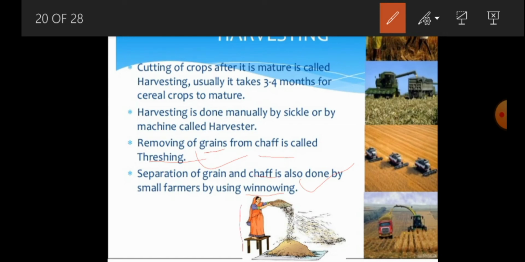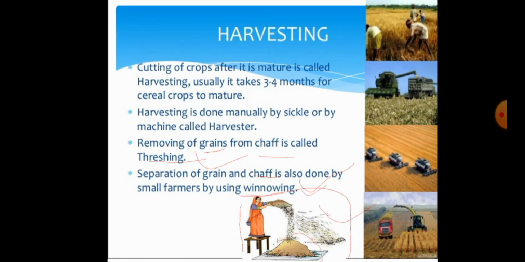You see the picture of that winnowing here. The farmer uses winnowing in which the grains with the chaff are held opposite to the air, and finally the chaff separates from the grains. That method is what we call the winnowing method.